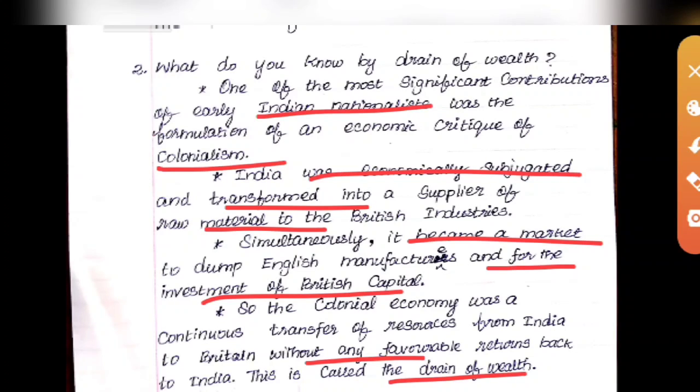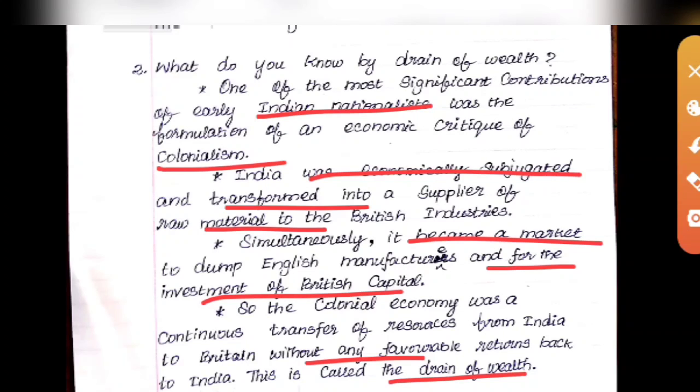Moreover, India acted as a marketplace: after manufacturing, they sold their goods and commodities in the same places from where they got the raw materials. This is called drain of wealth.